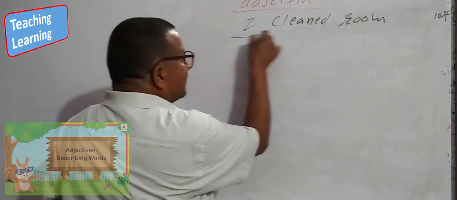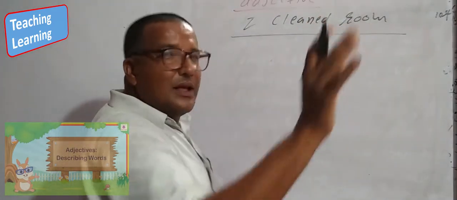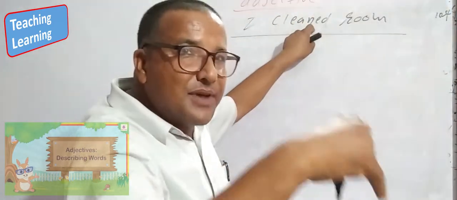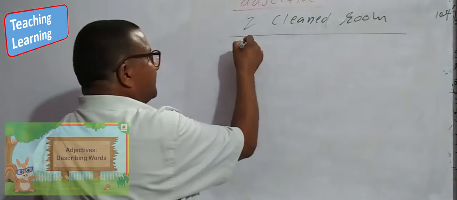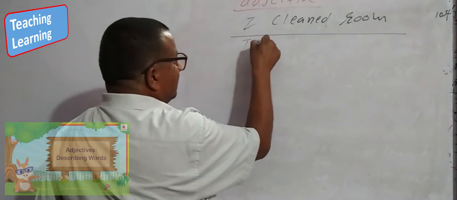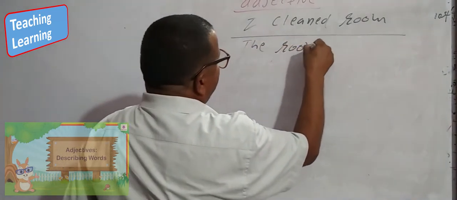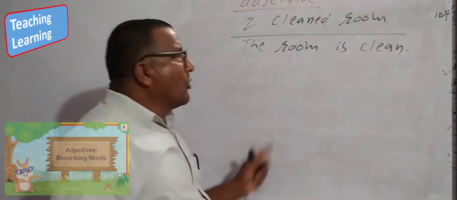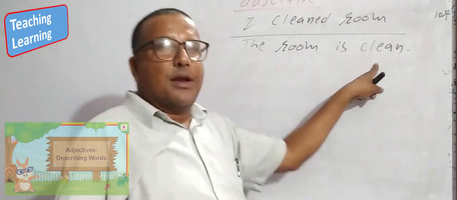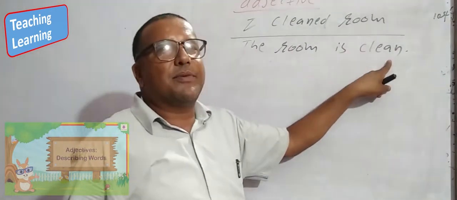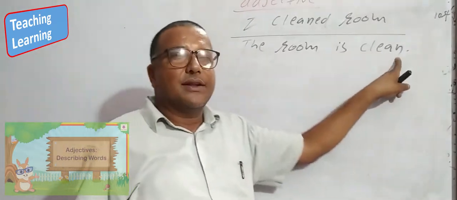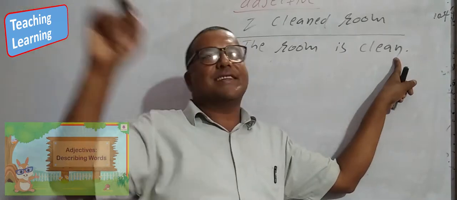But here: the room is clean. Now, clean is not a verb. Clean is in the place of an adjective.